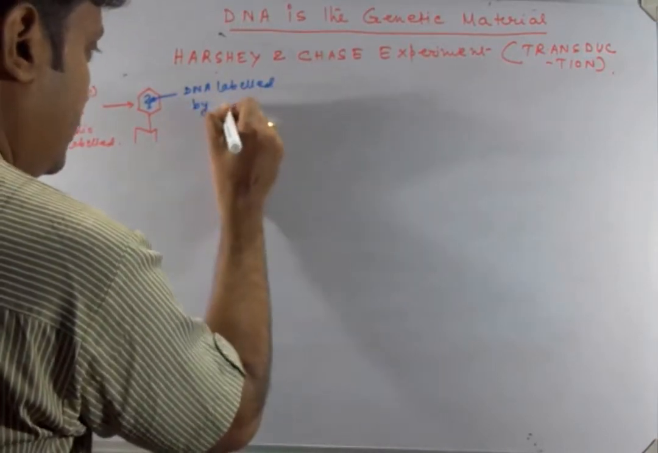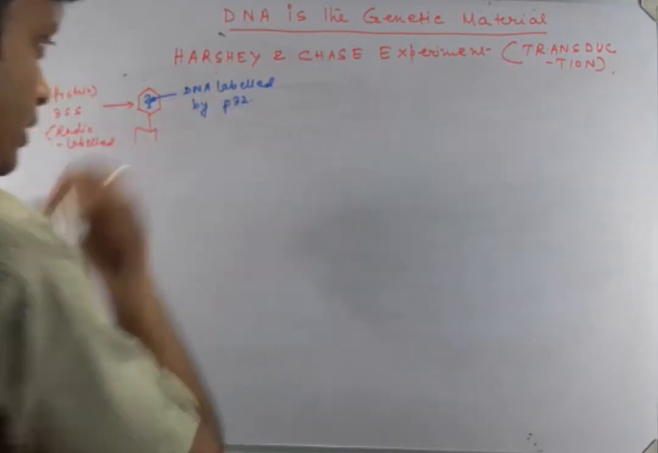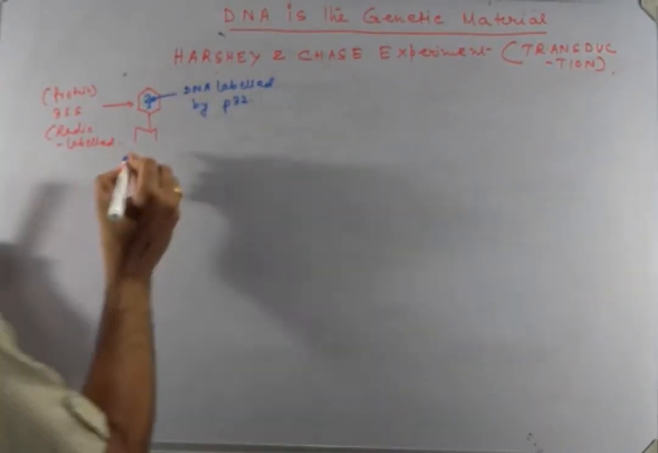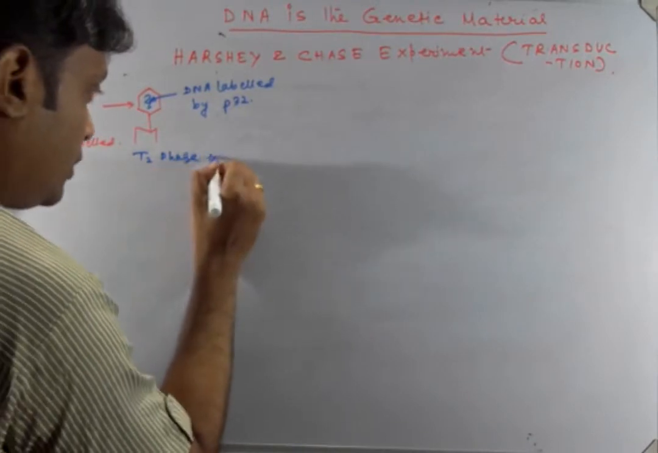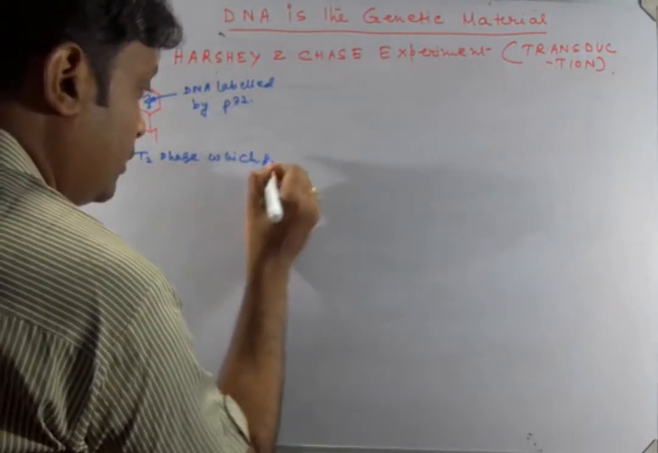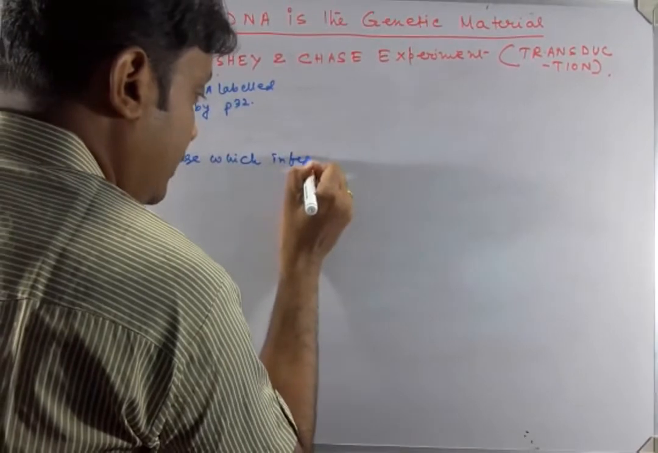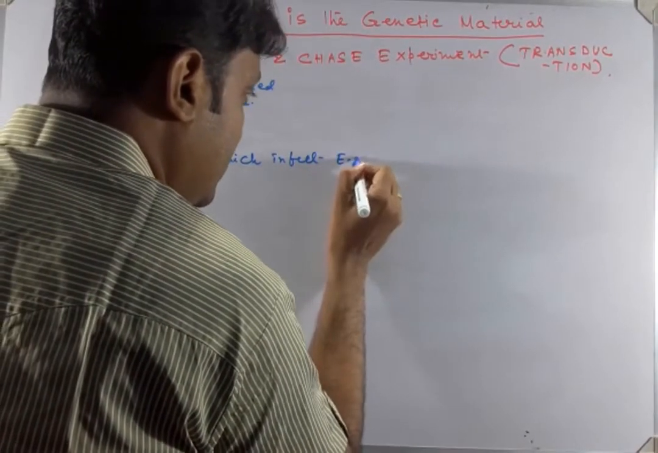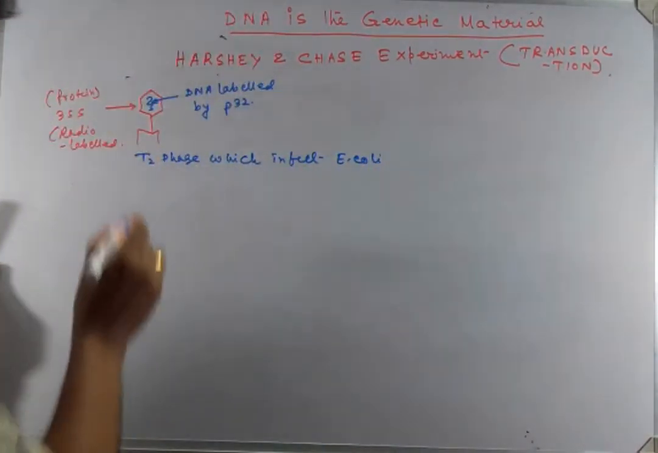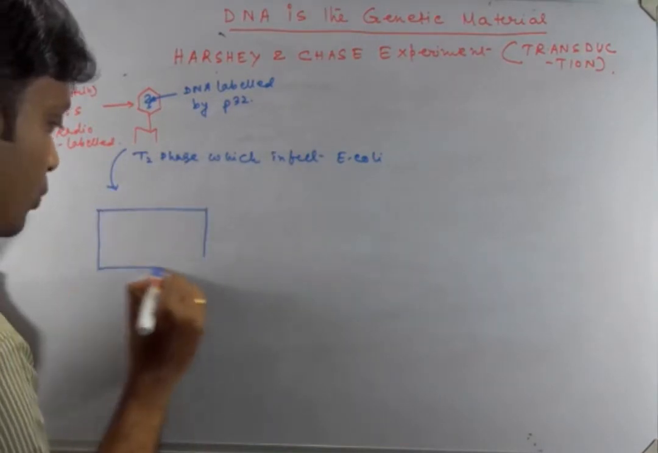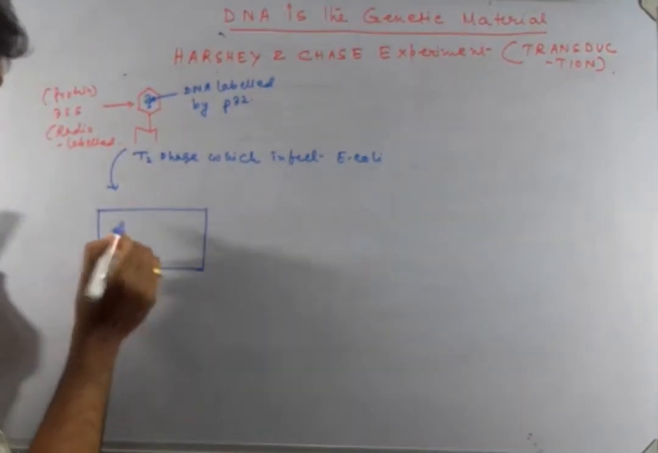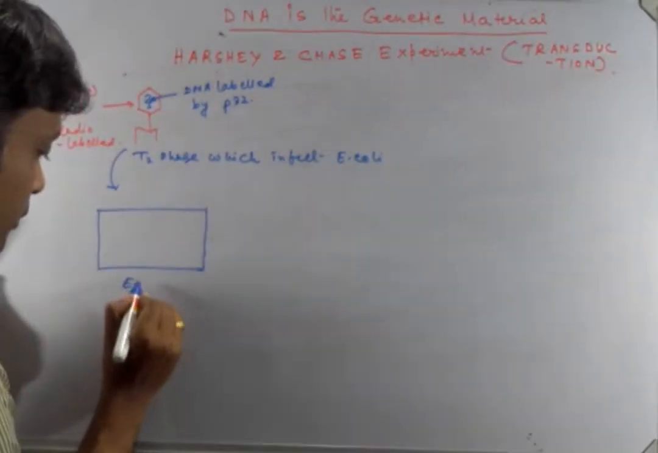So DNA labeled by P32. Clear? And they chose the T2 phage, which infects E. coli, clear? And when this infects an E. coli bacteria, what will occur? So this is the E. coli bacteria. Suppose this is an E. coli strain bacteria.